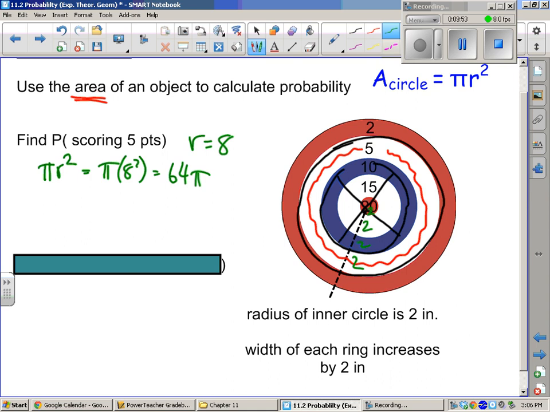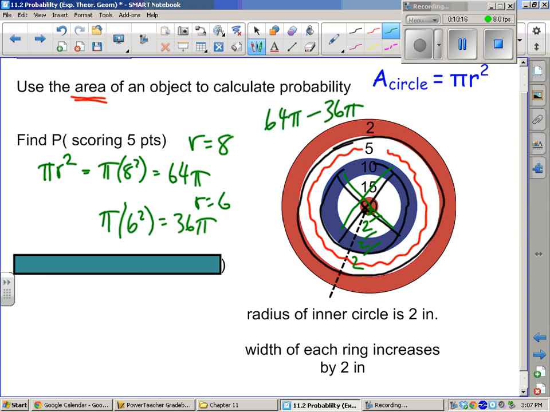All right, and then we need to remove the part that is X'd out in black. Now it's in green. 2, 4, 6, squared is 36 pi. If we subtract those two, that will tell us the area of the little ring.